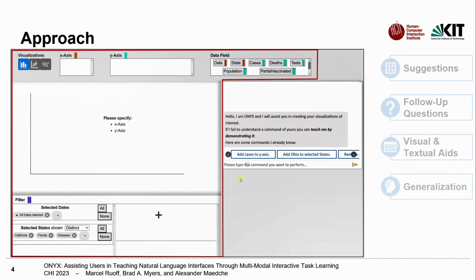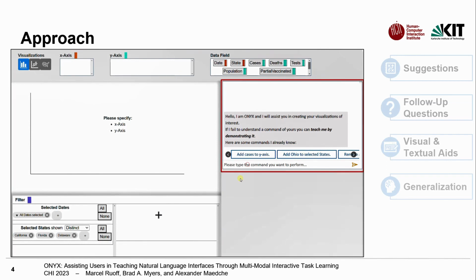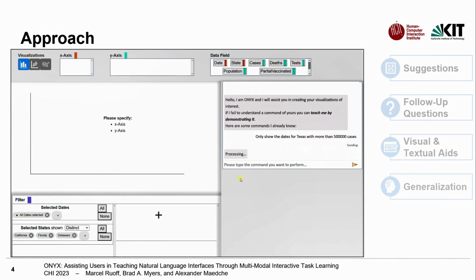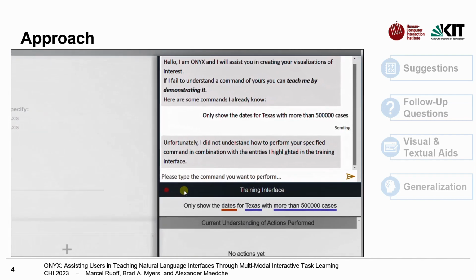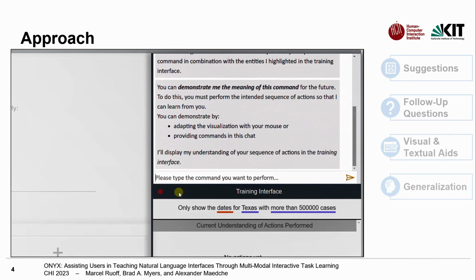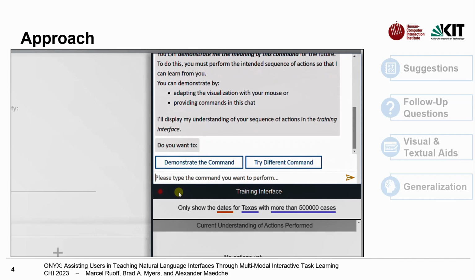ONYX consists of a data visualization tool and a natural language interface. First, we type "only show the dates for states with more than 500,000 cases" into the natural language interface. After we enter this natural language input, ONYX realizes that it does not know how to perform this natural language input. It explains that we can demonstrate the meaning of the natural language input by adapting the visualization with our mouse or by a new natural language input. ONYX then asks us whether we want to demonstrate a natural language input or try a different one.